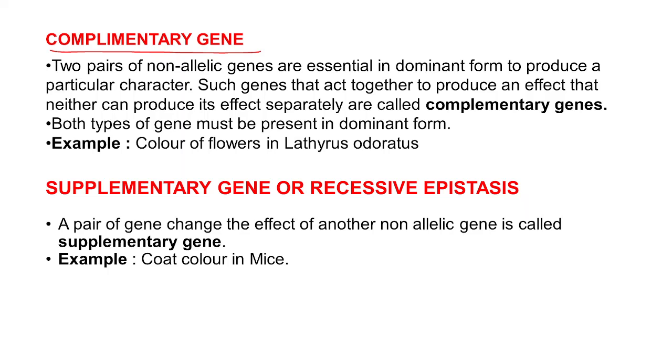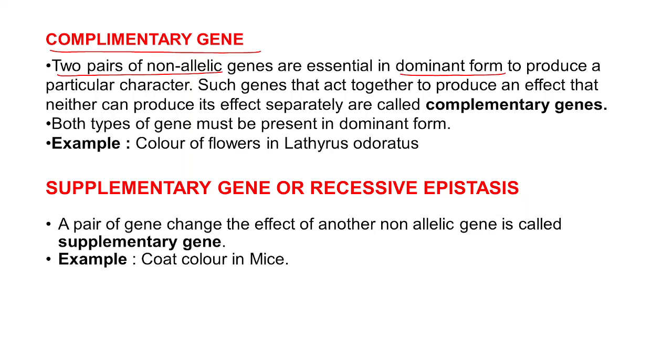Here, two pairs of non-allelic genes are essential in dominant form to produce a character. For a particular character to be produced, what is required here?